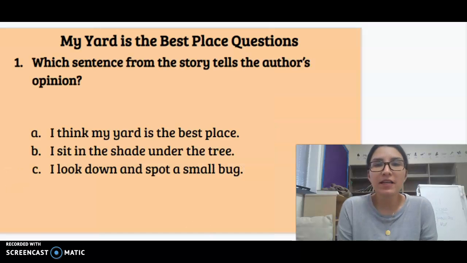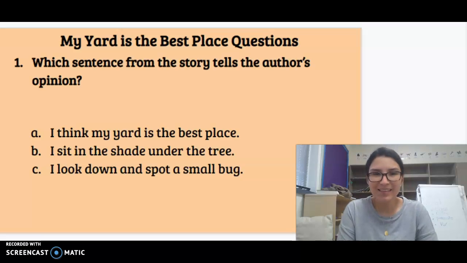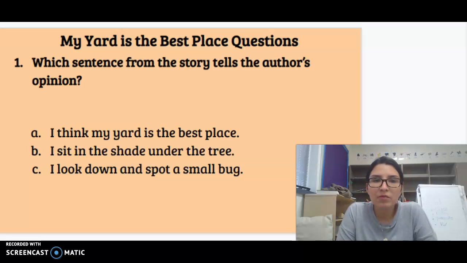So, My Yard Is the Best Place. Questions. Number 1. Which sentence from the story tells the author's opinion? A. I think my yard is the best place. B. I sit in the shade under the tree. Or C. I look down and spot a small bug. One more time. Number 1. Which sentence from the story tells the author's opinion? A. I think my yard is the best place. B. I sit in the shade under the tree. Or C. I look down and spot a small bug.